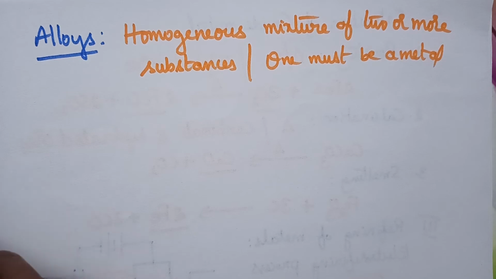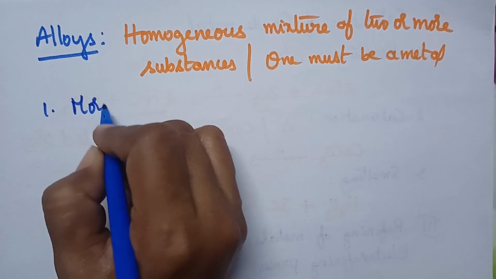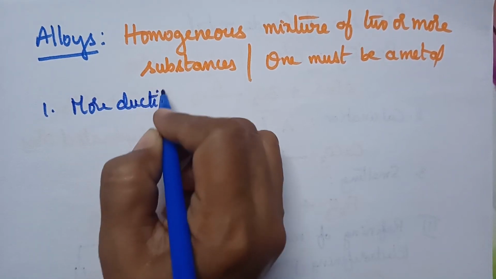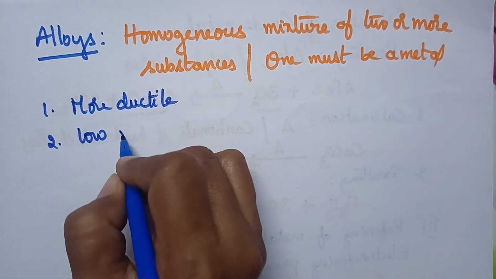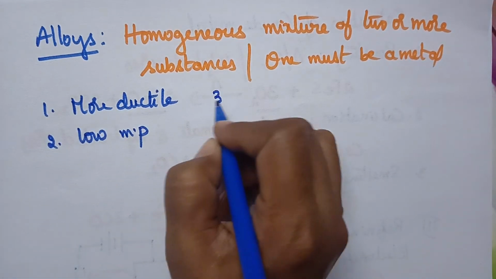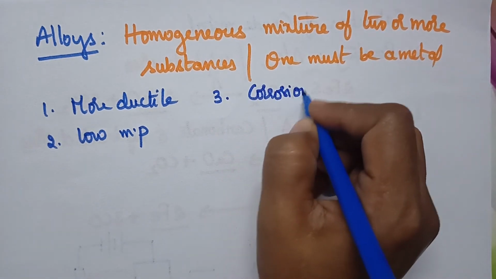What are the properties of alloys? Alloys are more ductile and malleable. At the same time, they exhibit low melting point. They have high corrosion resistance.